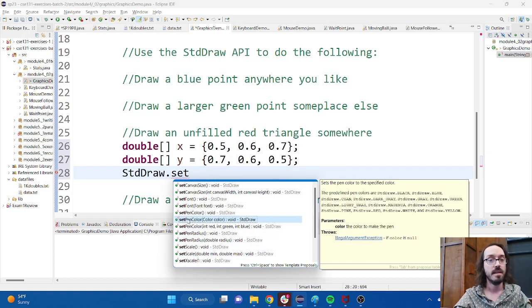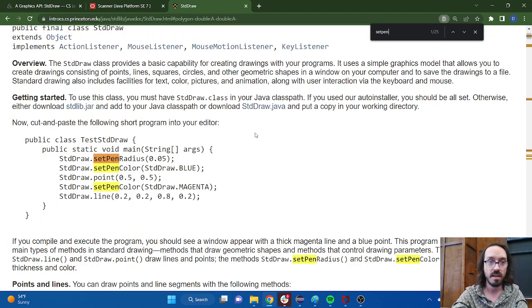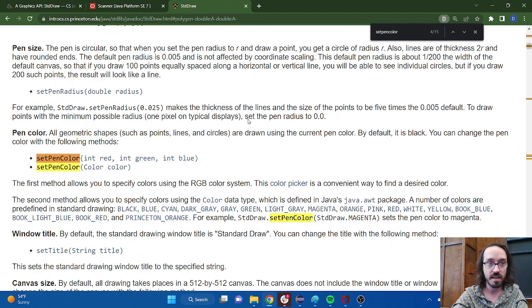Look, if I find the Eclipse entry for set pen color, you can see in this little yellow box out here, it sets the pen color to the specified color, the predefined pen colors, and so on. If I come back over here to the web page, set pen color. Let's go find the entry for setting the pen color.